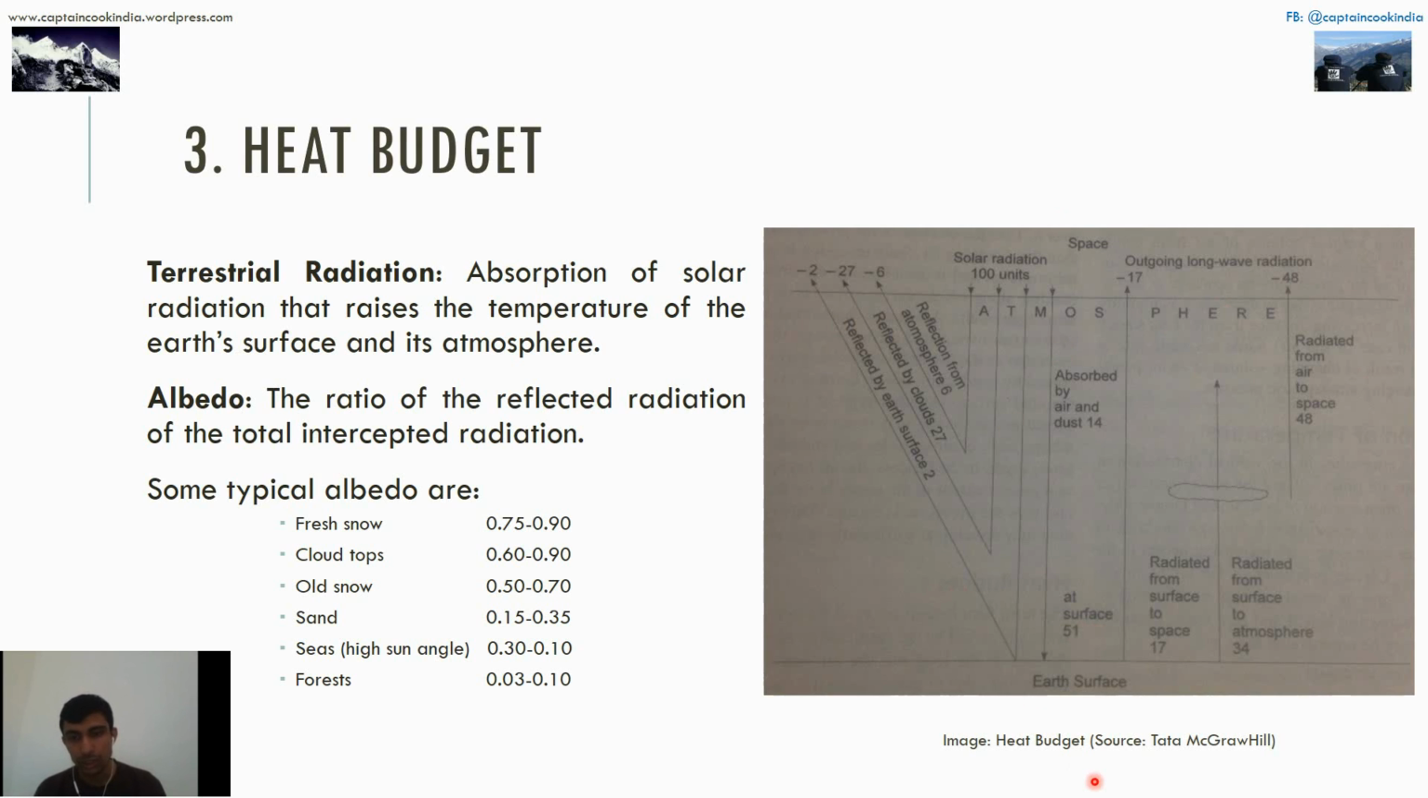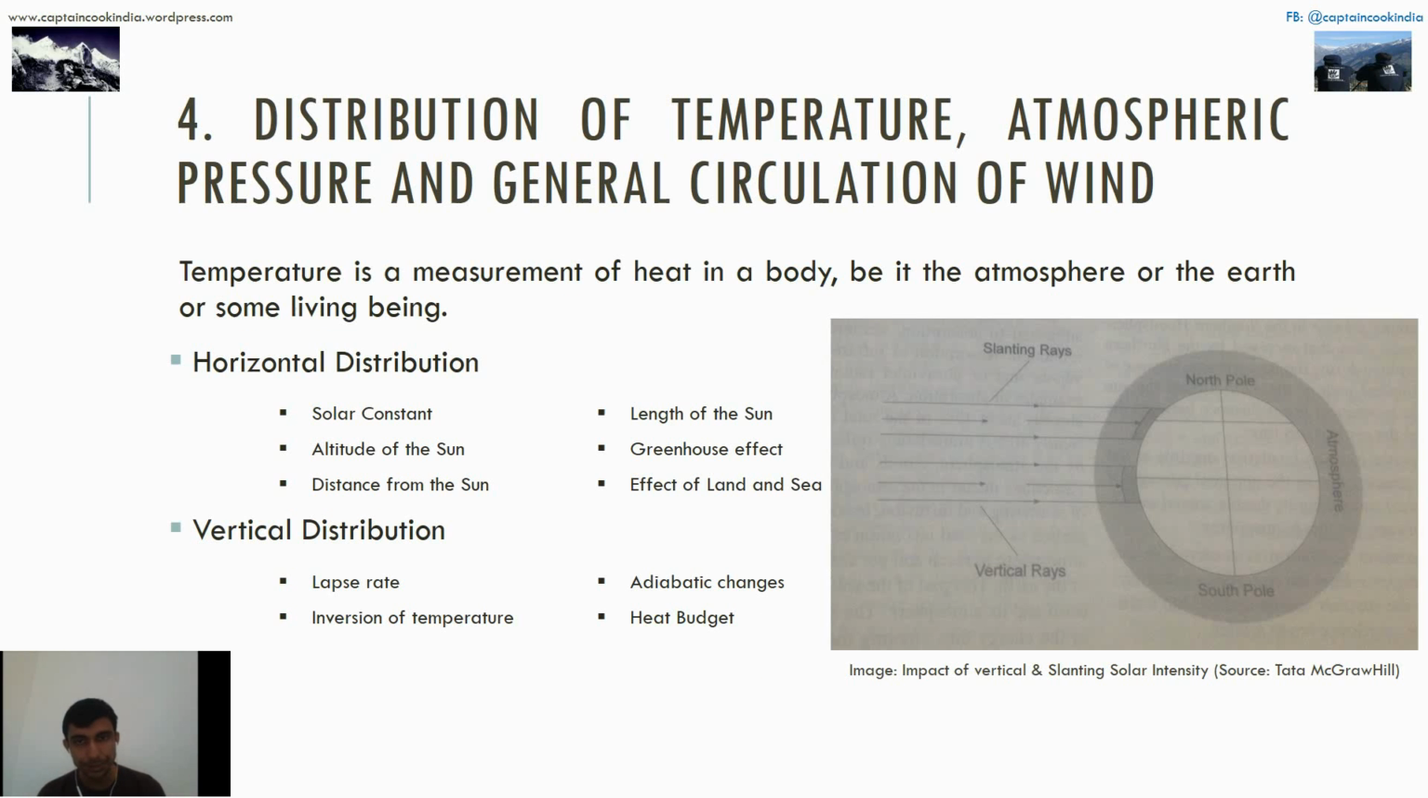The distribution of temperature, atmospheric pressure, and general circulation of wind. It includes temperature. What is temperature? First of all, it is a measurement of heat in a body, be it the atmosphere, the earth, or any human or living being. Every body on earth, whether atmosphere or human life, has a particular amount of heat, and that heat is measured by temperature, in Celsius or Kelvin or whatever. These are of two types, horizontal and vertical.